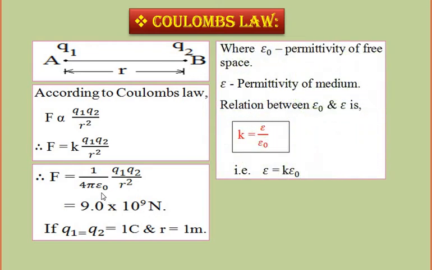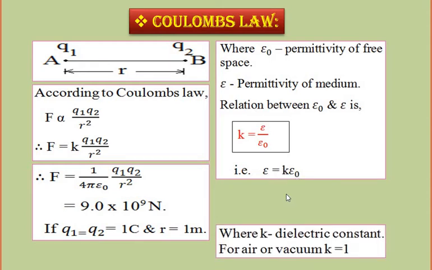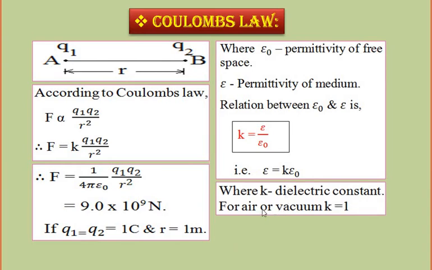Here epsilon 0 is the permittivity of free space and epsilon is the permittivity of medium. The relation between permittivity of free space and the permittivity of medium is given by K is equal to epsilon divided by epsilon 0, that is permittivity of medium divided by permittivity of free space. This ratio is called the dielectric constant. So from this we can obtain epsilon equal to K into epsilon 0. K is the dielectric constant and its value is 1 for air or vacuum.